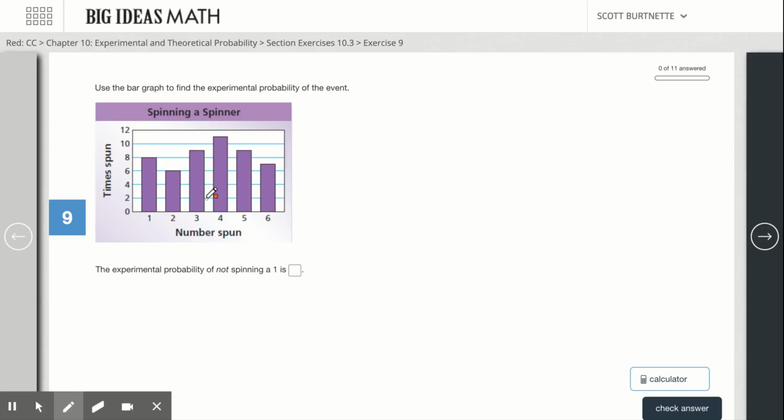Okay, guys, we're going to go over the answers. So this is the experiment we did. I counted them up and I found out that there were 50 total spins.